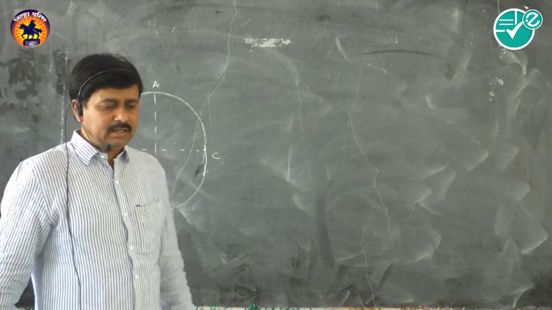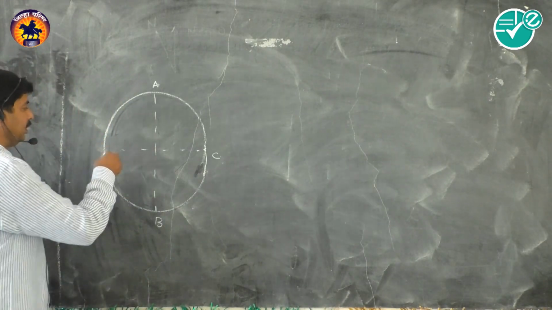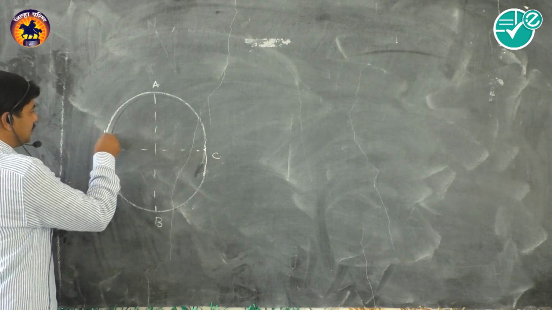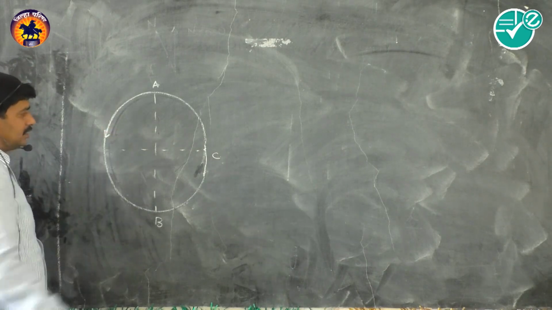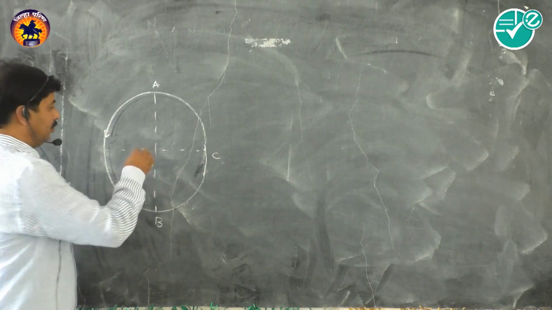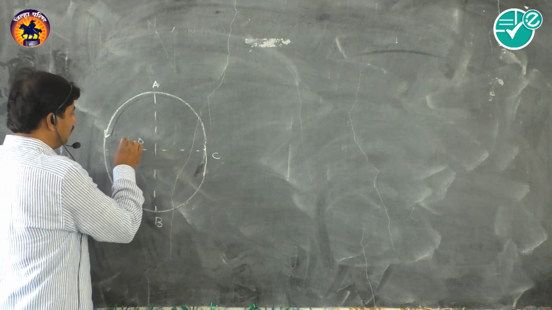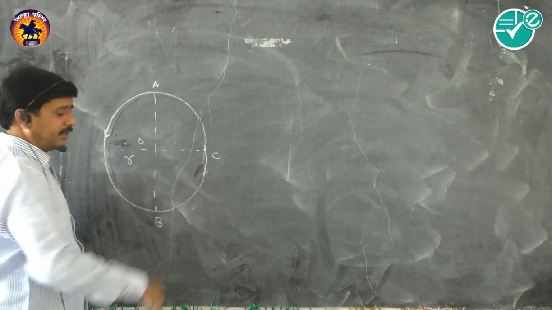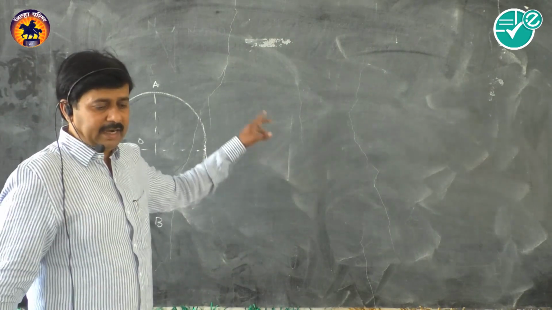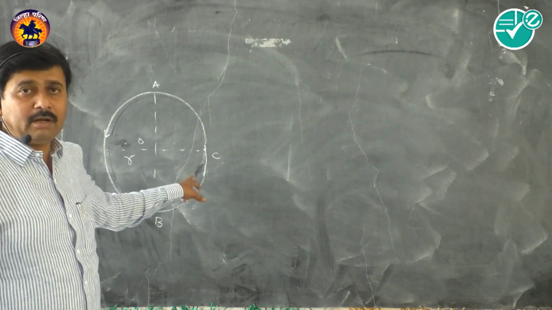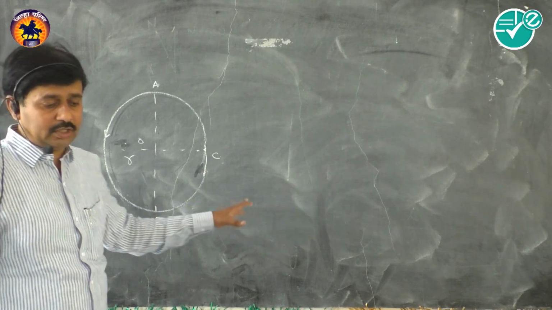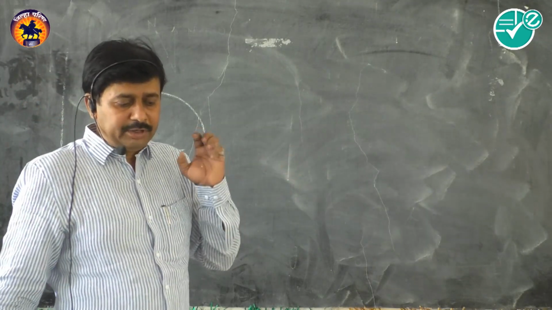We will consider an object moving in the anti-clockwise direction on this circular path with center O and radius r, suppose. Here we will find that at the topmost position, at the middle position and at the lowest position, the values will be different.